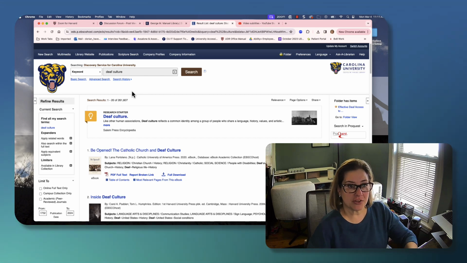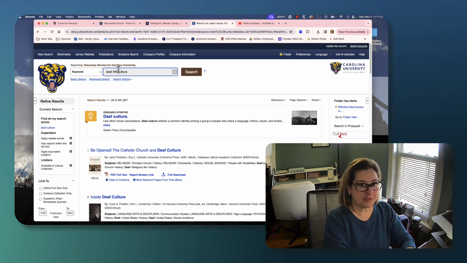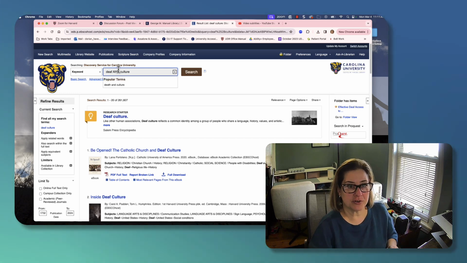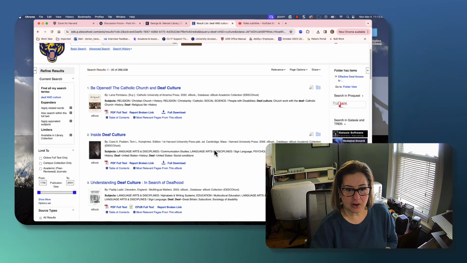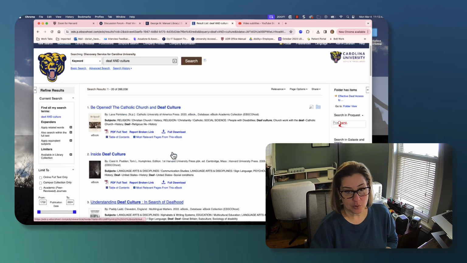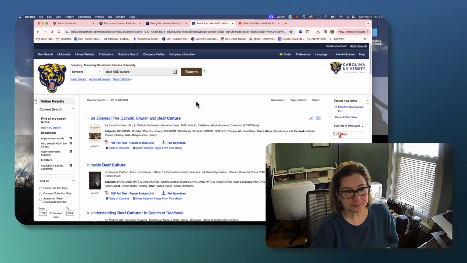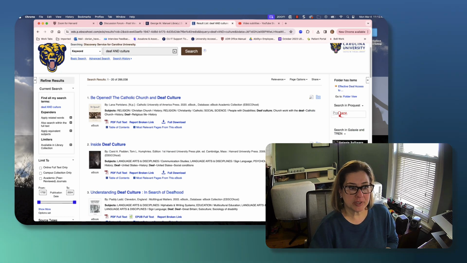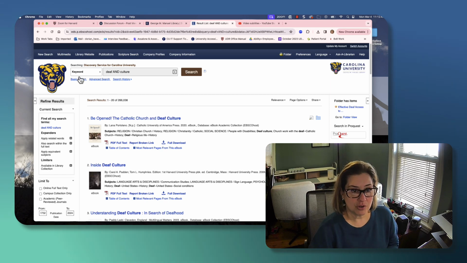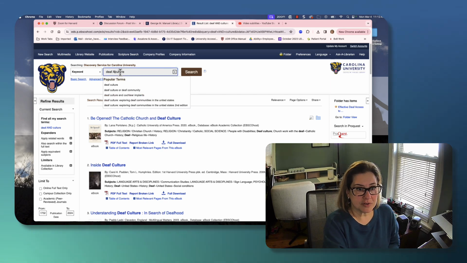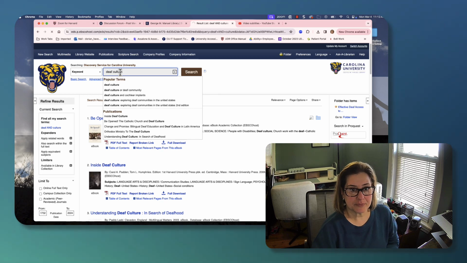If you want them together, you would put deaf AND culture, with AND in capital letters, and search again. It will find things that are presumably together. Or you can also do it in quotes, I believe. So you can limit and expand your search. If you're not finding enough hits, or if you're finding too many hits, you can adjust. But let's start with the original one because there was a point I was going to make with that.